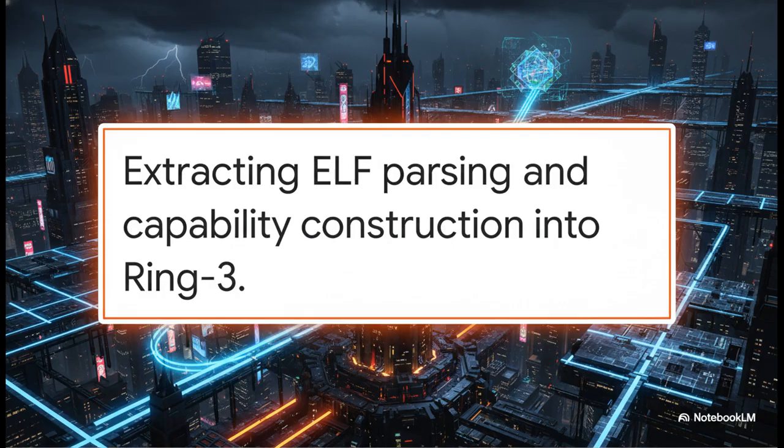I mean, it creates this huge attack surface before the OS is even fully booted. So we fixed it. We completely eradicated that ring 0 attack surface by abandoning monolithic ELF loading in the kernel altogether. Instead, we extracted the whole shebang: ELF parsing, memory offset calculation, capability graph construction entirely out of the kernel. We offloaded it completely into ring 3 user space, totally managed by SEXNODE.